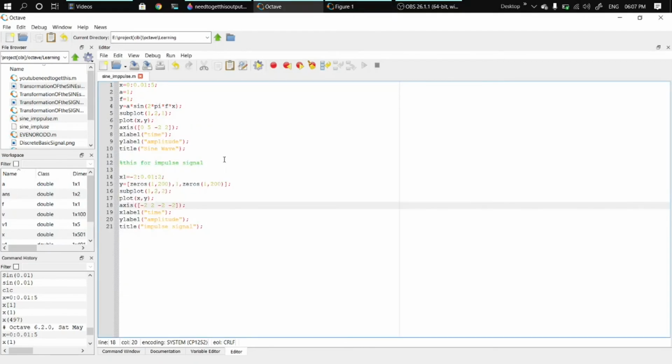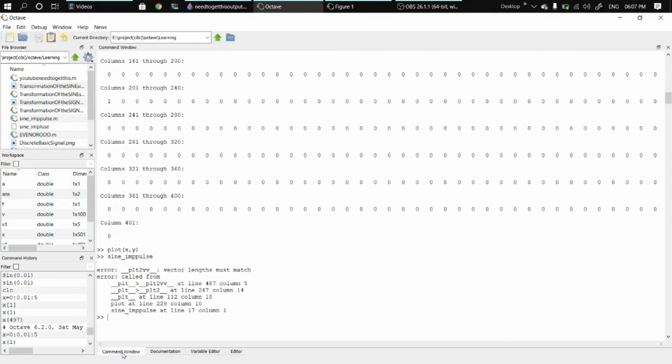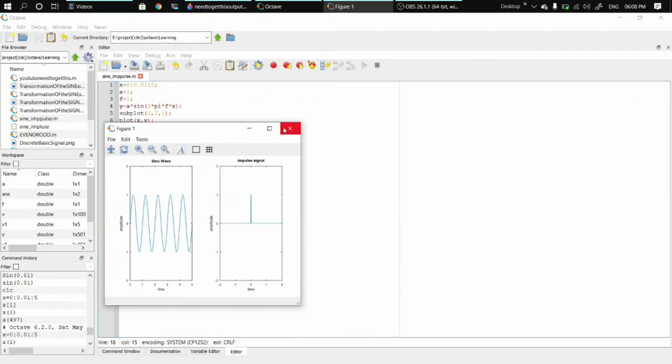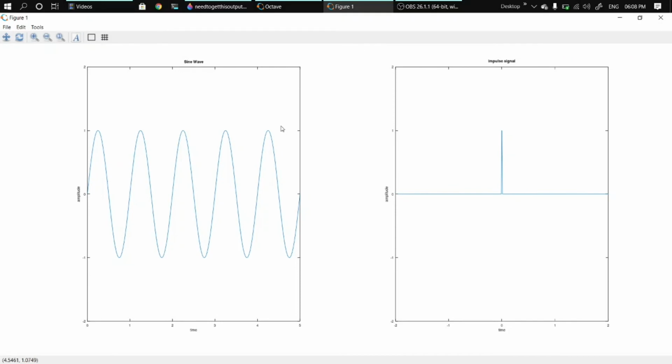Oops, there is some error here. You can see it shows what error it is: vector length must match. Sorry, here we need to put x, since this x takes from this. Wow, now it created the output that we want.